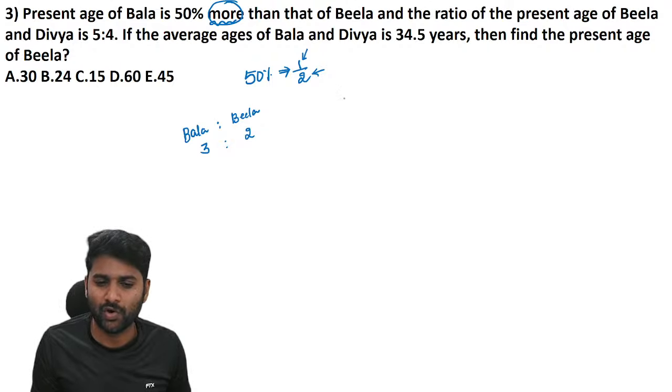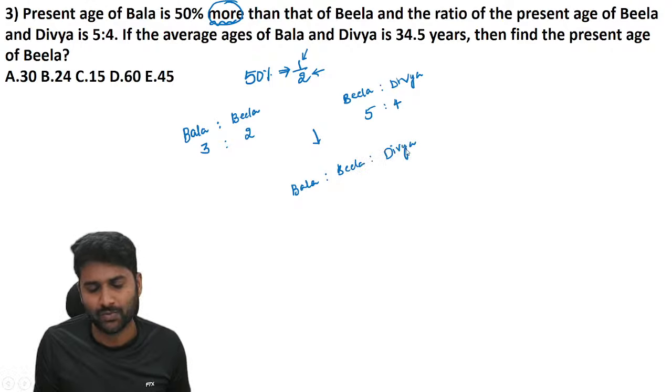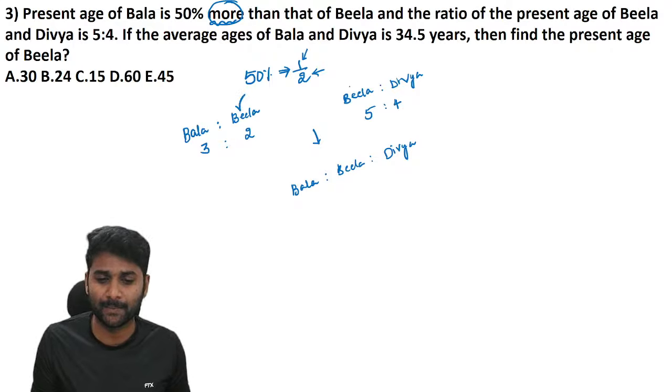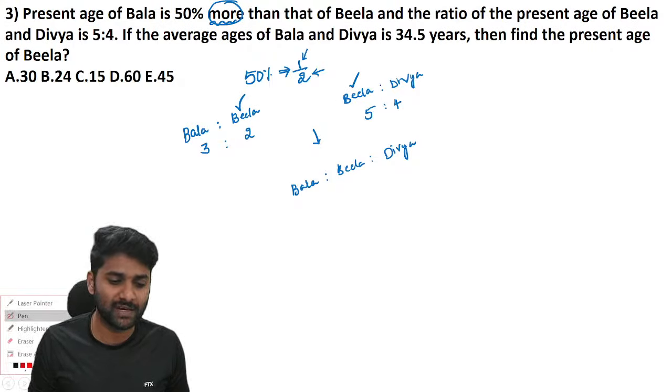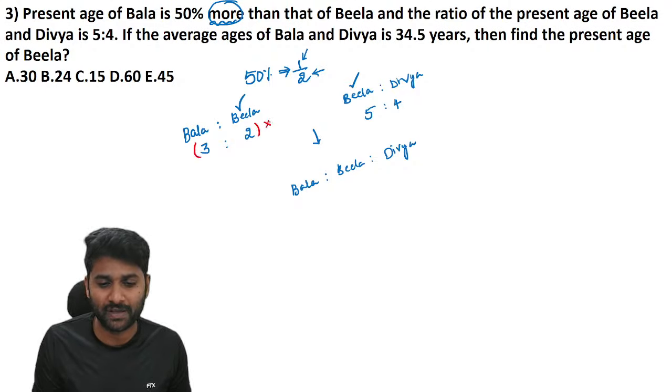And the ratio of Bila and Divya, another ratio, is given as 5 is to 4. So you can apply the combined ratio concept. What combined ratio concept? Identify the ratio of Bala, Bila and Divya. In these two ratios, there is one person common, Bila. If a person is common, definitely their values must be common. So how should we equate? You should multiply these numbers by 5 and these numbers by 2.